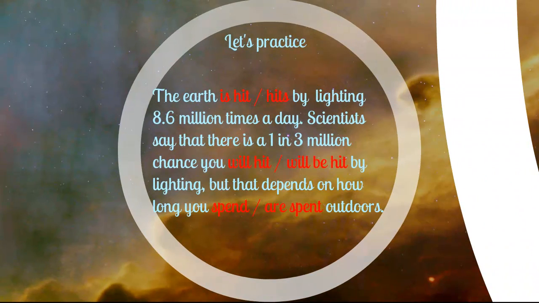Let's practice. The earth is hit by lightning 8.6 million times a day. Scientists say that there is a 1 in 3 million chance you will be hit by lightning. But that depends on how long you are spent outdoors. The first example is hit. This is a perfect example of the past participle and the verb to be. Will be hit is an example of be in future, using as well the past participle. And spent, past tense.